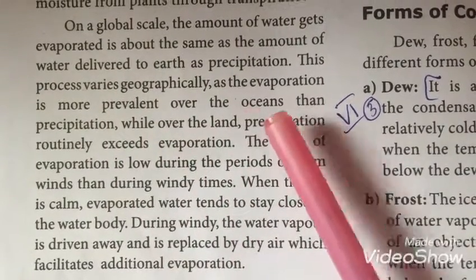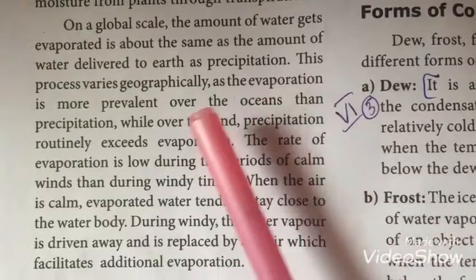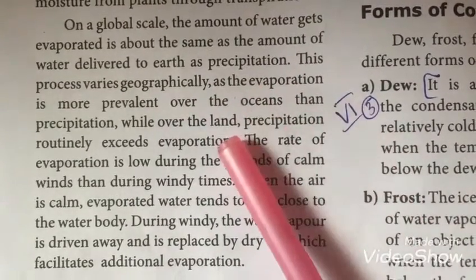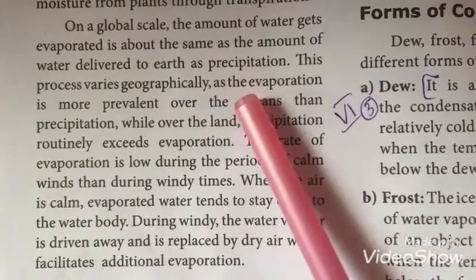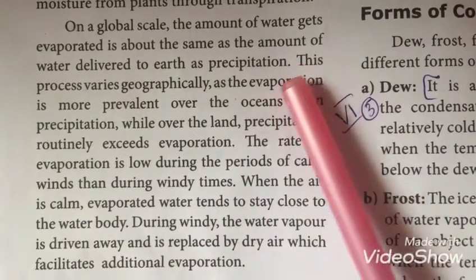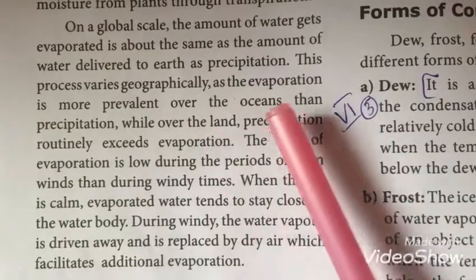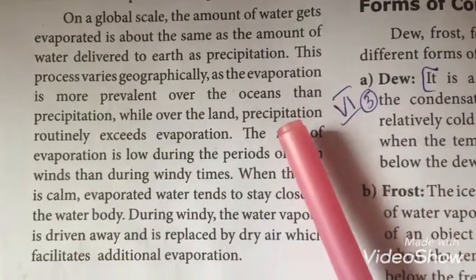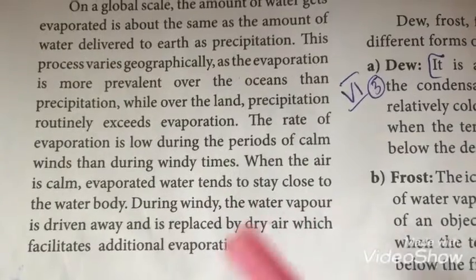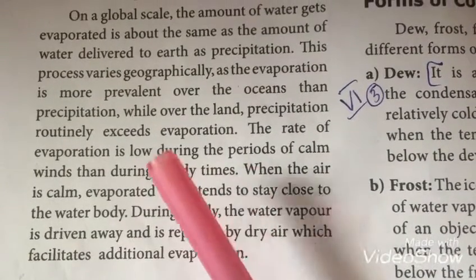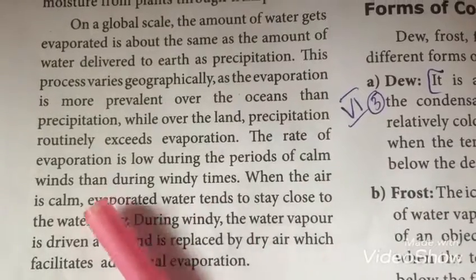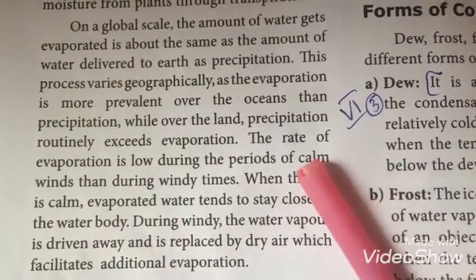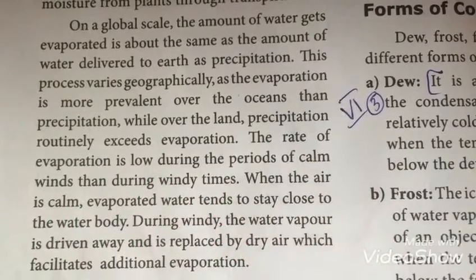In the oceans, the evaporation is high and the precipitation is low. On the land, the precipitation is high and the evaporation is low. Is it clear? Also, evaporation is low during calm winds and high during windy times.